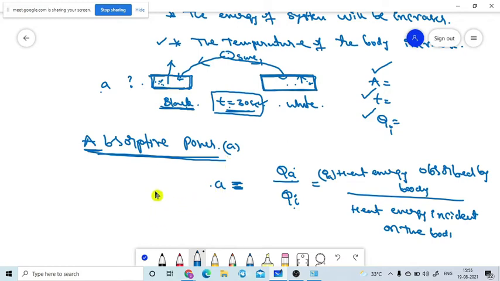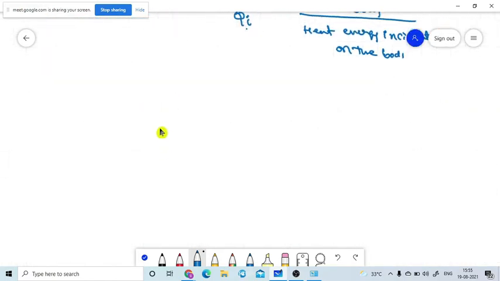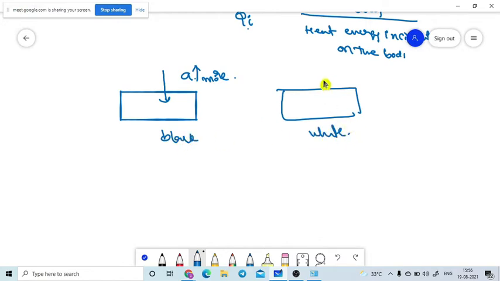You will have noticed that in the winter season our mummy and daddy tell us it is better to use very dark color clothes, which are comfortable for us. In summer season they tell us to use white color clothes. There is physics behind it, because black color coating has more absorptive power, while white color has less absorptive power.